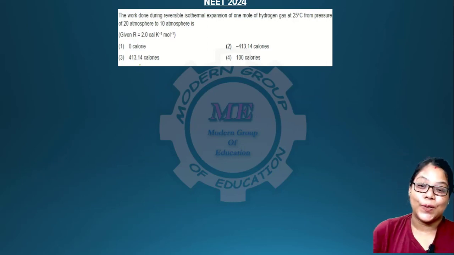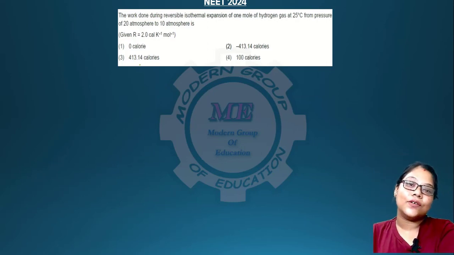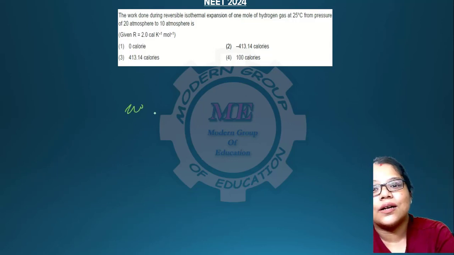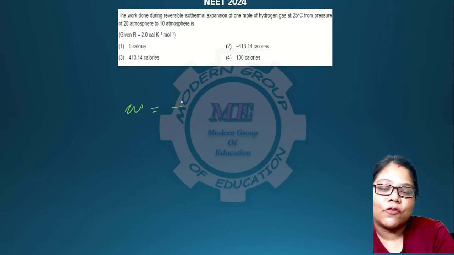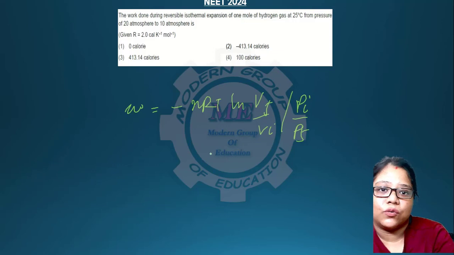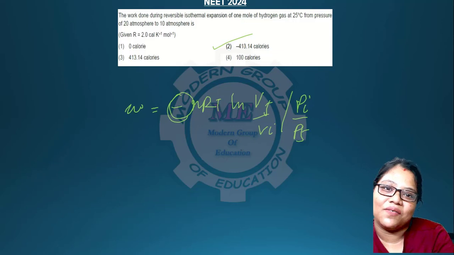Okay, so this is the question that I was talking about, that without calculating you can find out the answer. The work done during reversible isothermal expansion of 1 mole of hydrogen at 25 degrees C from pressure of 20 atmospheres to 10 atmospheres. So reversible process, work done is nRT ln Vf by Vi, or Pi by Pf, or P1 by P2. Okay, so you don't have to find out the answer over here. There is a negative part over here and only one negative answer is there. So without calculating you can do this answer.